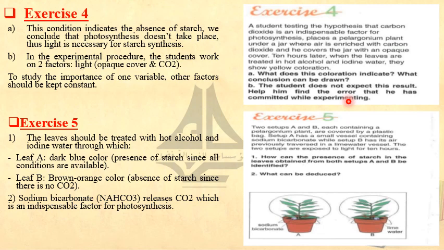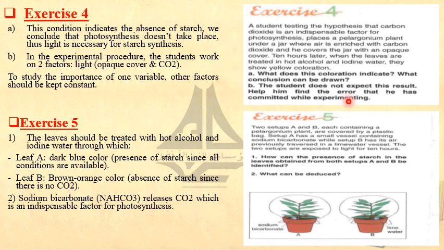As I mentioned before, when you want to make an experiment, you have to change one variable in order to be able to conclude the importance of such variable. And here the student worked on two variables. His hypothesis was about carbon dioxide, and his experiment was about another variable, which is light. And this was clear by placing an opaque cover. So his work was wrong.